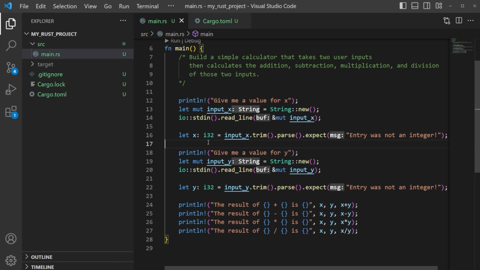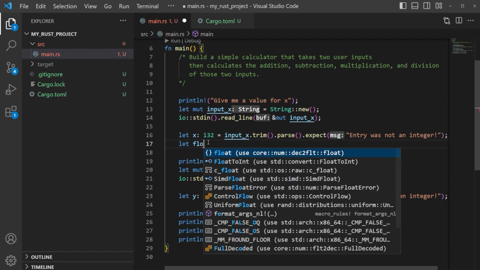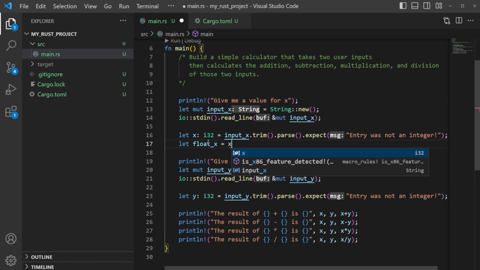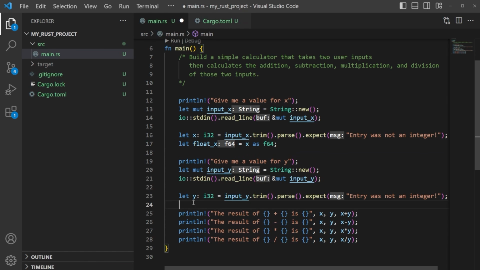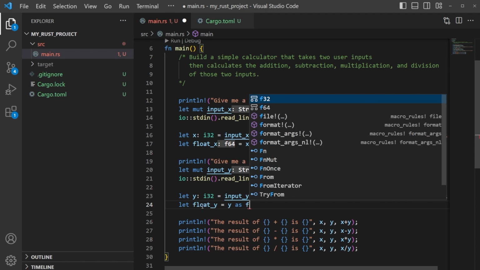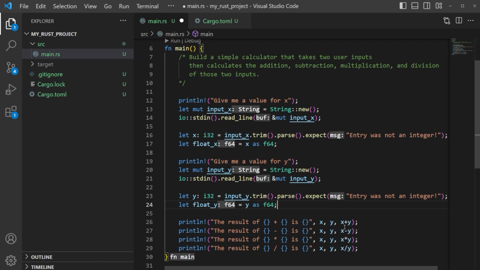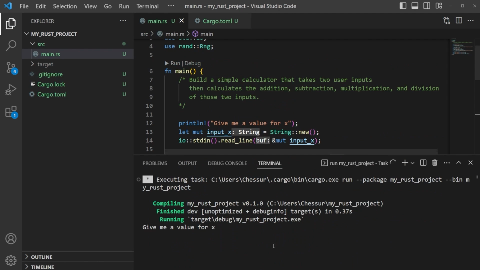So what we can do here is we can just come in and we can just say let float of x equals x as f64. We've seen that before. Same thing here. We can just say let float of y equal y as f64. And then instead of using x, we use the float of x. And instead of using y, we use the float of y. Let's go ahead and save this, run it, and take a quick look here.